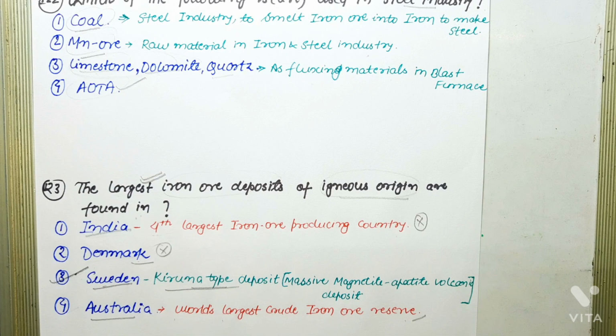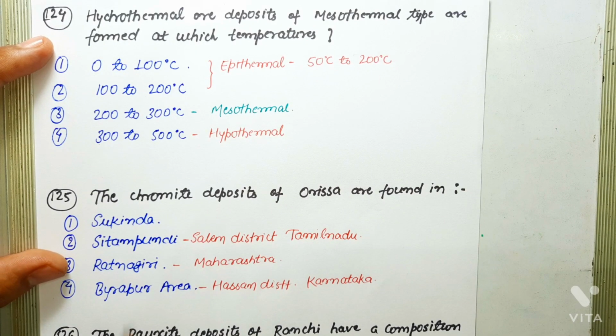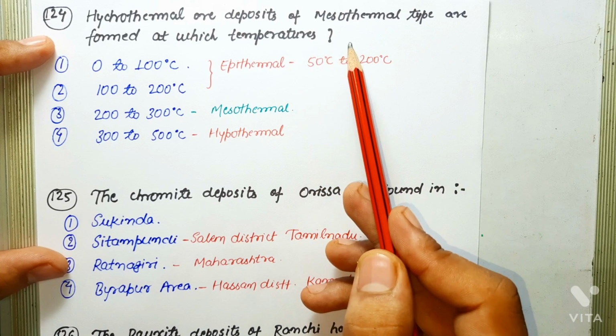And these are basically sedimentary iron ore deposits. It clearly says Algoma type, which is characteristic of Archean greenstone belt. Okay, so the next question is: hydrothermal ore deposits of mesothermal type are formed at which temperature?